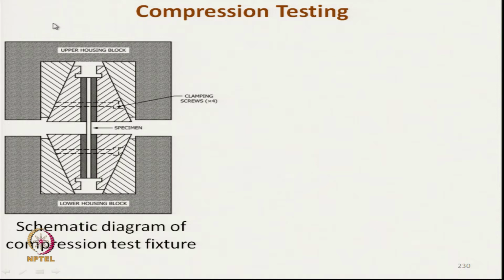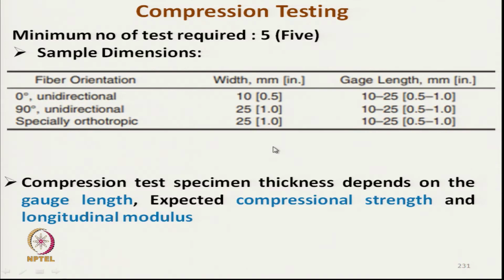This is the top jaw, upper jaw, and this is the lower jaw. Once they come closer, the in-plane compressive load is imparted on this specimen, and we can get the compressive strength value. The minimum number of tests as per standard is 5, and sample dimensions are given here.